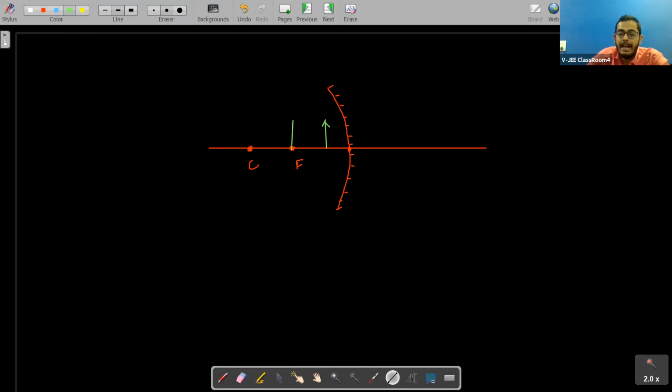One you can keep at focus. One you can keep between focus and center of curvature. One you can keep at center of curvature. One you can keep beyond center of curvature, means from center of curvature to infinity. One you can keep at infinity. So we are having totally 6 cases for a concave mirror, and 2 cases for convex mirror.